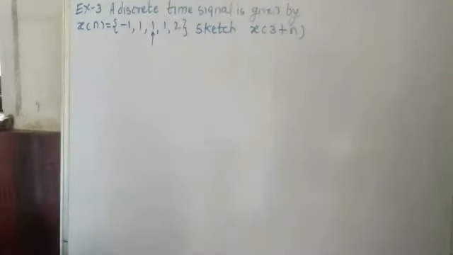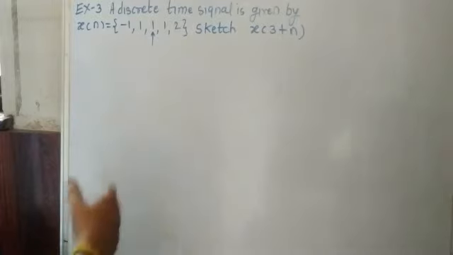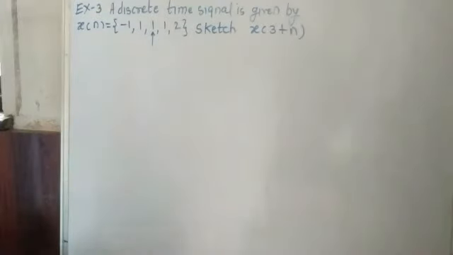Now here x of n plus k is a representation that we studied in the last example. Okay, n plus k is nothing but an advanced signal. Now here instead of n plus k, we have 3 plus n.